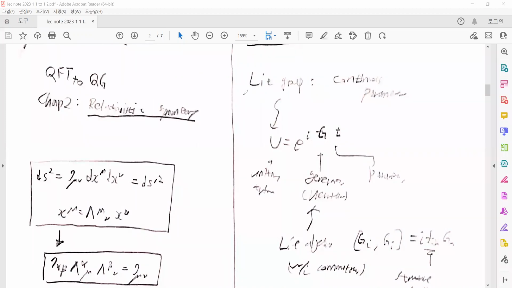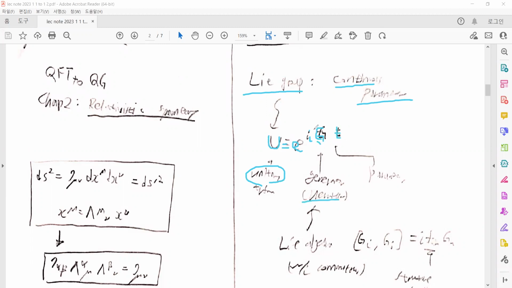Now we want to talk about the Lie group and the Lie algebra. Lie groups are represented by continuous parameters, which depend on the manifolds. Usually the group elements are unitary transformations, and they can be expressed in exponential form with a generator. Such a generator is Hermitian, with continuous parameters.